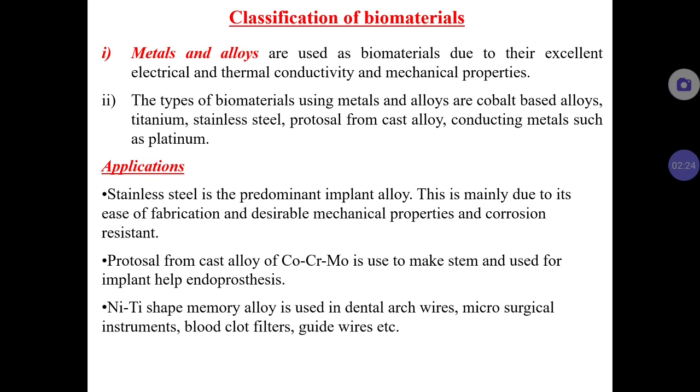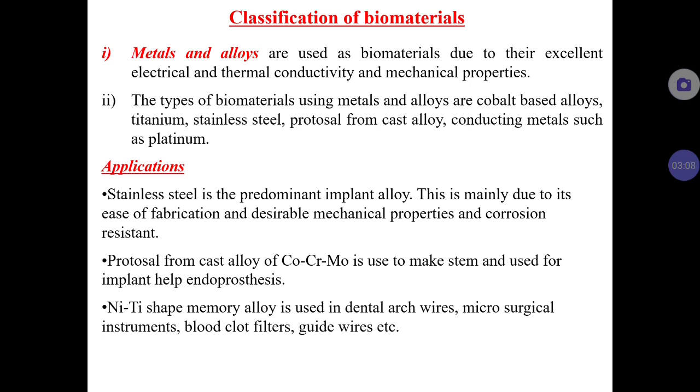The first is metals and alloys. These metals and alloys can be used as biomaterial due to their excellent electrical and thermal conductivity and mechanical properties. Generally we know that metals have very good electrical conductivity and very good thermal conductivity. In addition, they possess very good mechanical properties too. So the types of biomaterials using metals and alloys are generally cobalt based alloys, titanium based alloys, stainless steel, and Protasul from cast alloy. These materials can be used.